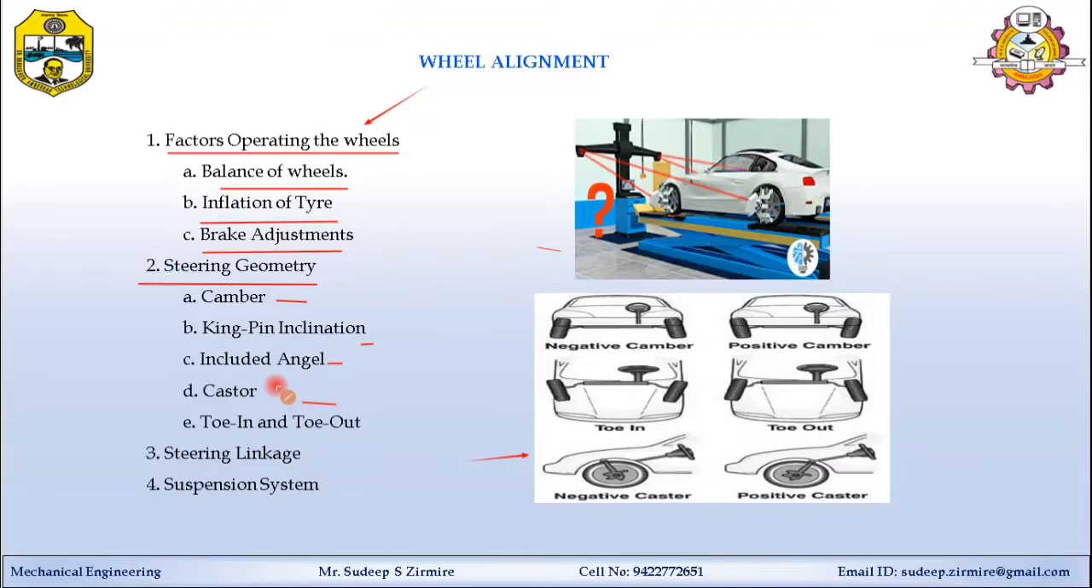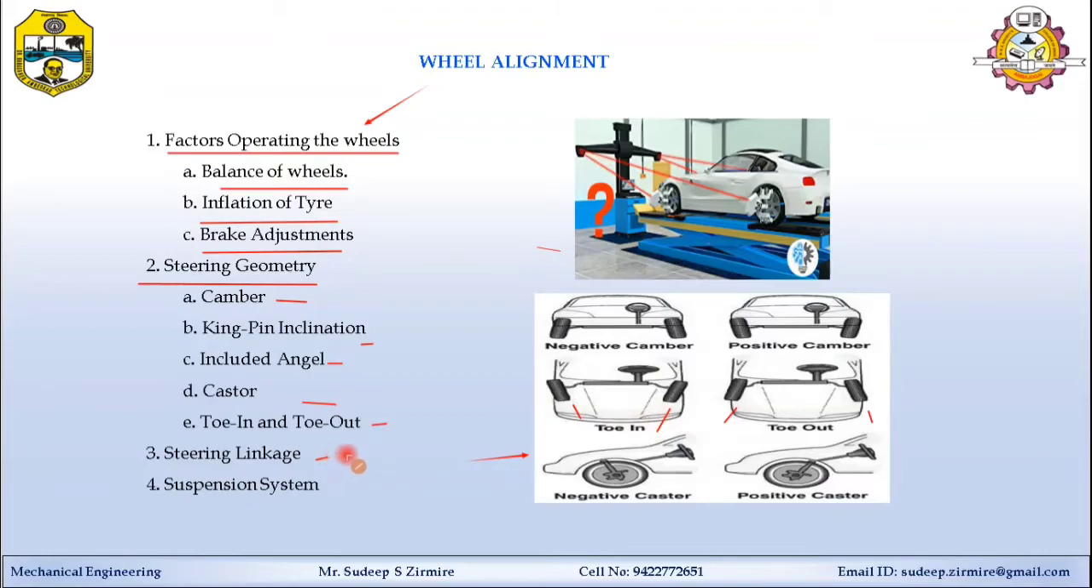And toe in and toe out: when the wheels tilt inwards, it's called toe in. When they tilt outward, it's called toe out. Both the conditions are undesirable. It can be adjusted by the adjuster rod provided over the steering linkage.